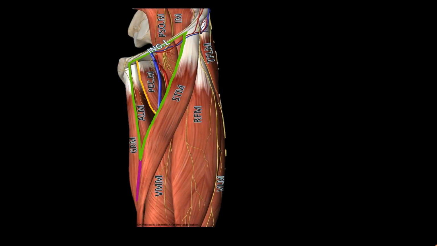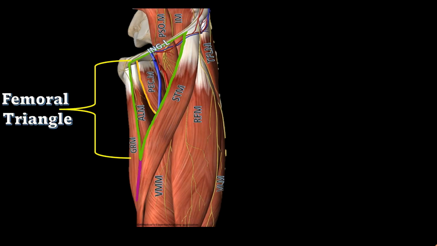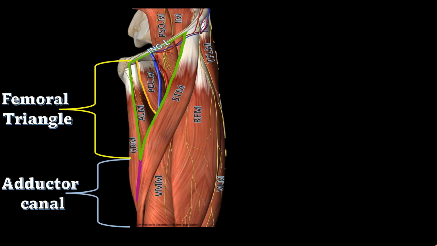Proficiency in administering blocks that target all pertinent nerves supplying the knee joint relies heavily on a comprehensive understanding of two crucial anatomical landmarks within the thigh: the femoral triangle and the adductor canal, separated by the apex of the femoral triangle, which is the intersection point of the medial border of sartorius and the medial border of adductor longus muscle.